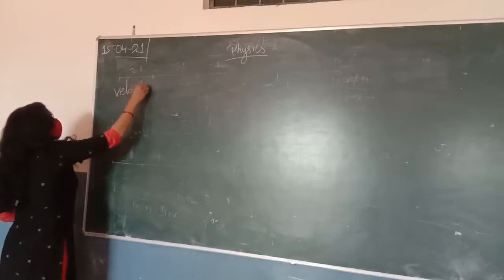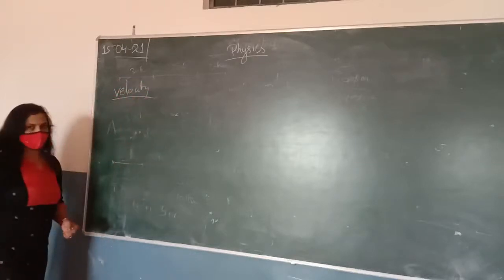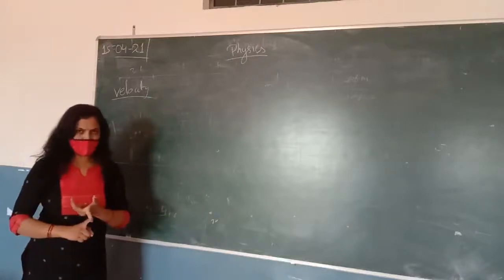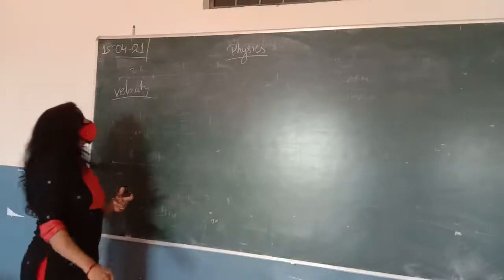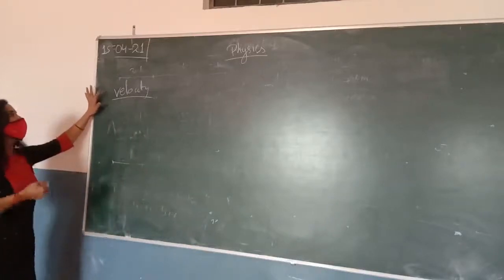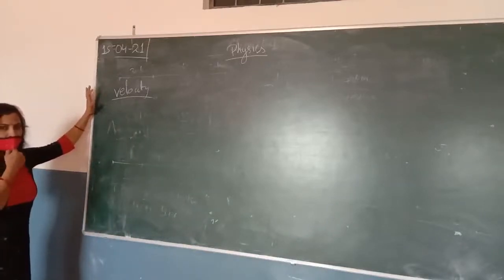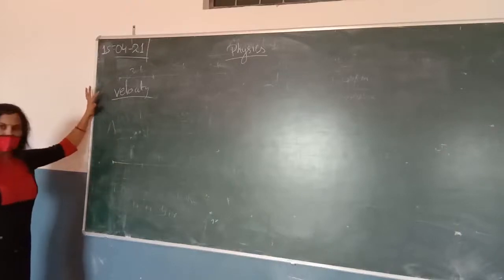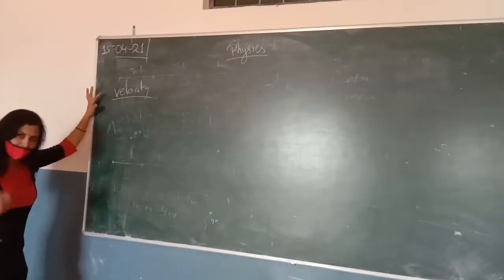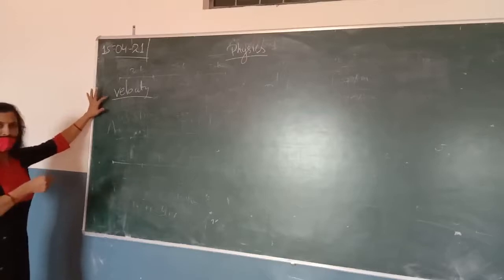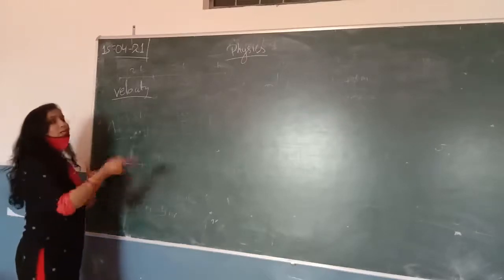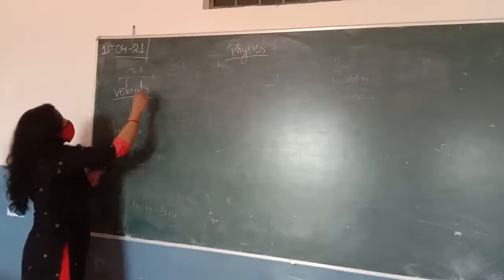Actually velocity depends on displacement. Just like speed depends on distance, velocity depends on displacement. We can also say that distance is a scalar quantity, so the speed is also a scalar quantity. But since the velocity depends on displacement and displacement is a vector quantity, we can say velocity is also a vector quantity. It depends on the displacement.